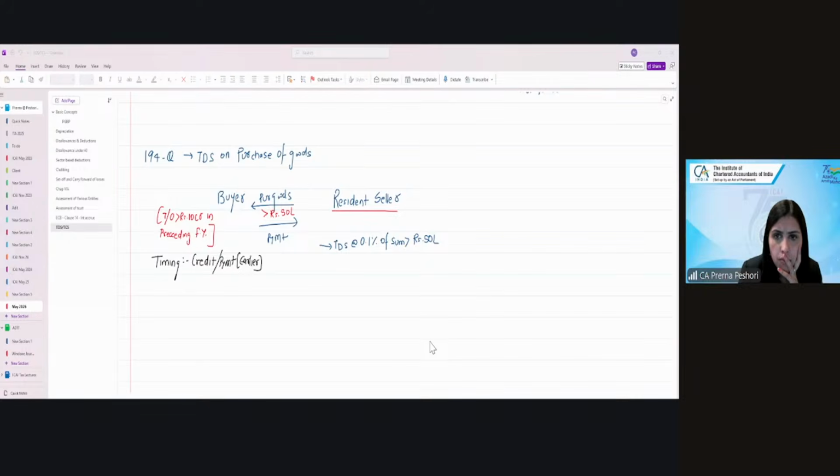Here, the e-commerce operator can be either resident or non-resident, and the e-commerce participant is a resident. No other TDS section will be applicable if TDS on the transaction is deducted under section 194O, or even if it is exempted because of the threshold for individuals or HUF under 5 lakh rupees. Moreover, for recognized stock exchanges, 194O is not applicable.